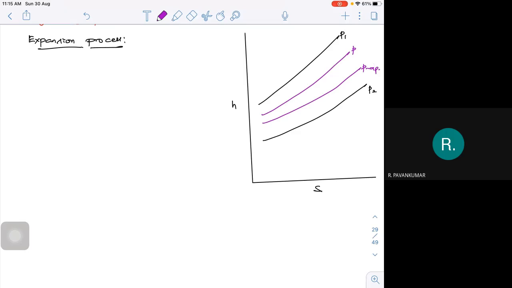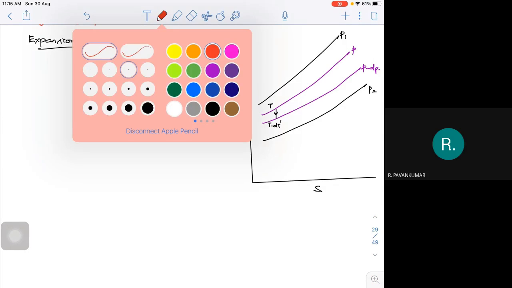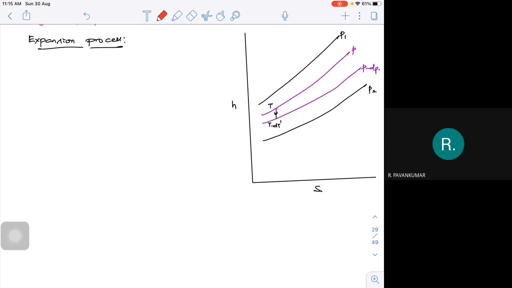There, I was trying to compress and increase the pressure. Here I'm trying to lose the pressure, or I'm expanding. So your expansion process will be from this point to this point, expanding down. If the temperature here is T, here it is T minus dT dash. So if I go by actual process, this will be T minus dt.